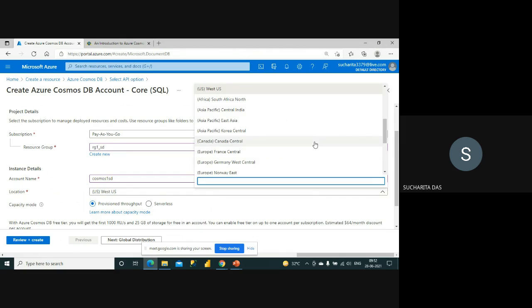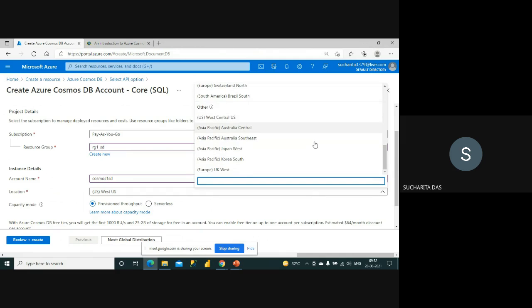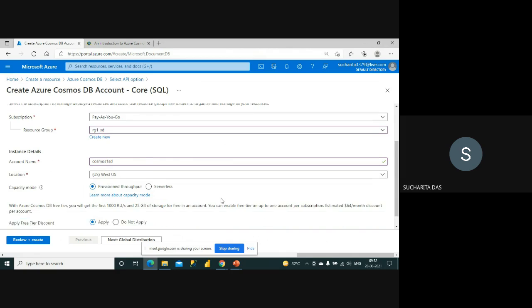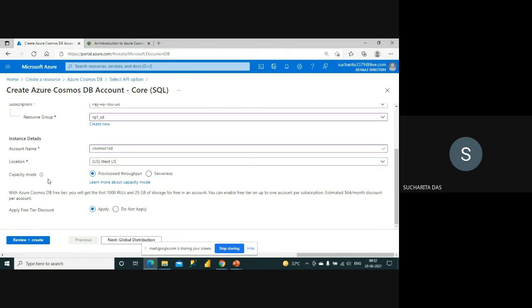So it has all the locations available, and if you have any specific requirement, then you can select, otherwise it's good to go with the default one. Okay, now you can see the capacity mode. So you have to select, you can see here there are two options. Earlier it was only throughput, but now as with other services, for Azure SQL also, I told you that there can be the serverless model. Here also this option of serverless model is there.